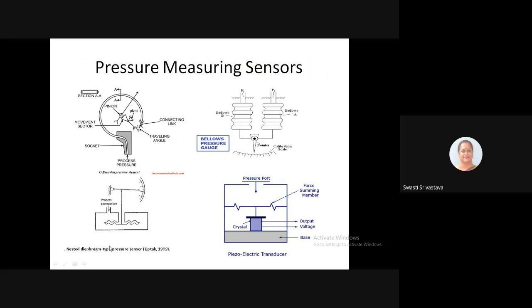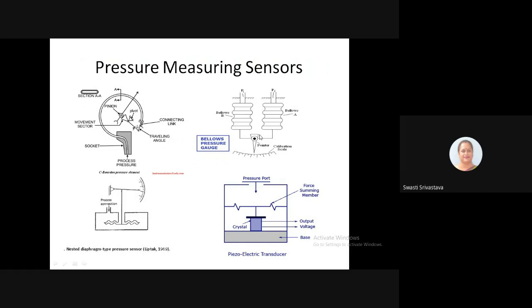Alternatively, the pressures can also be measured remotely, that is, you are not exactly present at the site where the bioprocess is occurring. You can monitor it remotely with the help of a bellows pressure gauge.